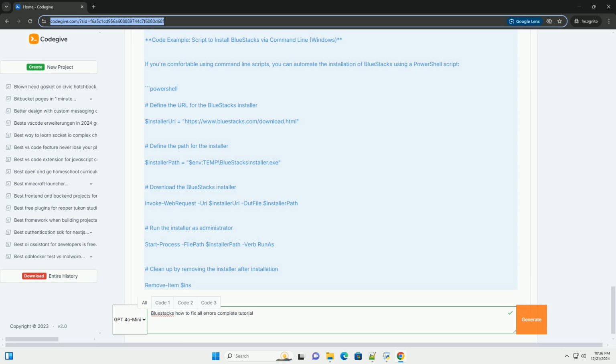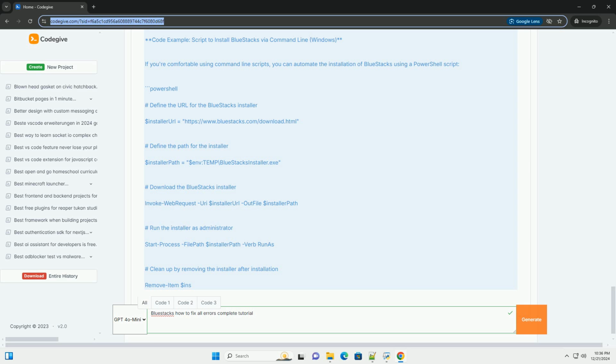PowerShell. Define the URL for the Bluestacks installer. $installerUrl equals https://www.bluestacks.com/download.html. Define the path for the installer. $installerPath equals $env:temp\bluestacksinstaller.exe. Download the Bluestacks installer. Invoke-WebRequest -Uri $installerUrl -OutFile $installerPath.